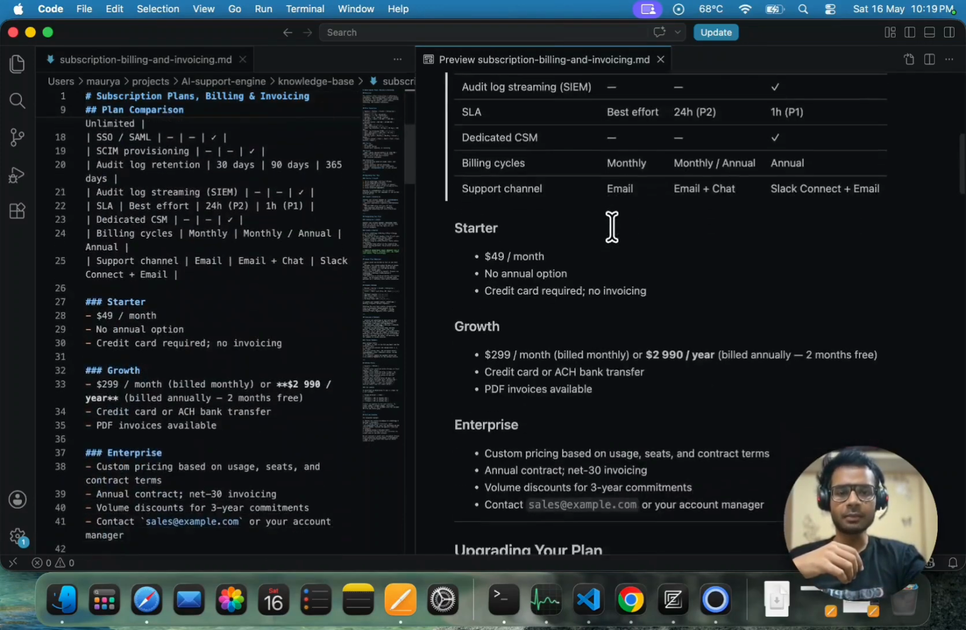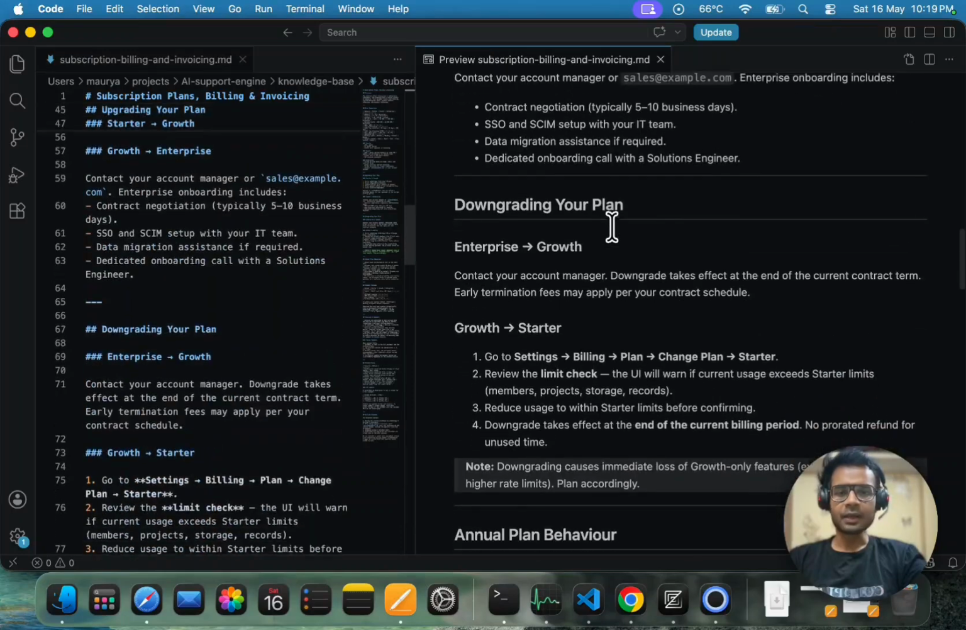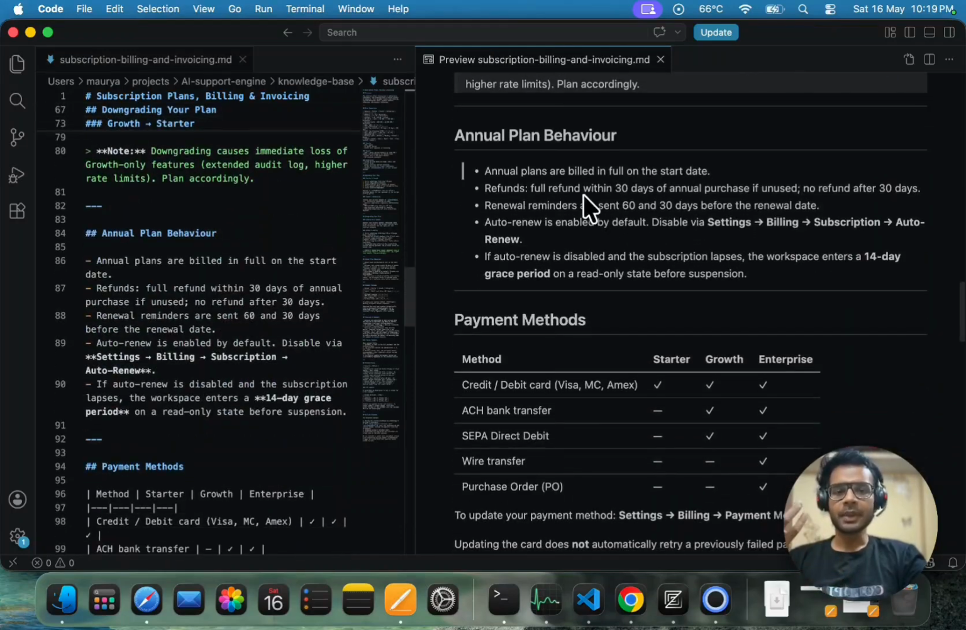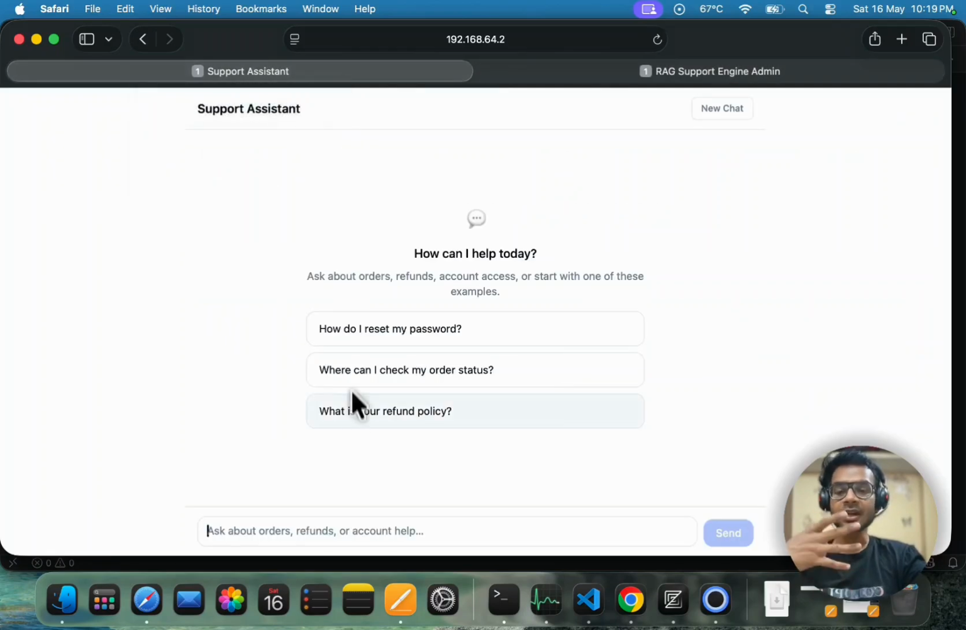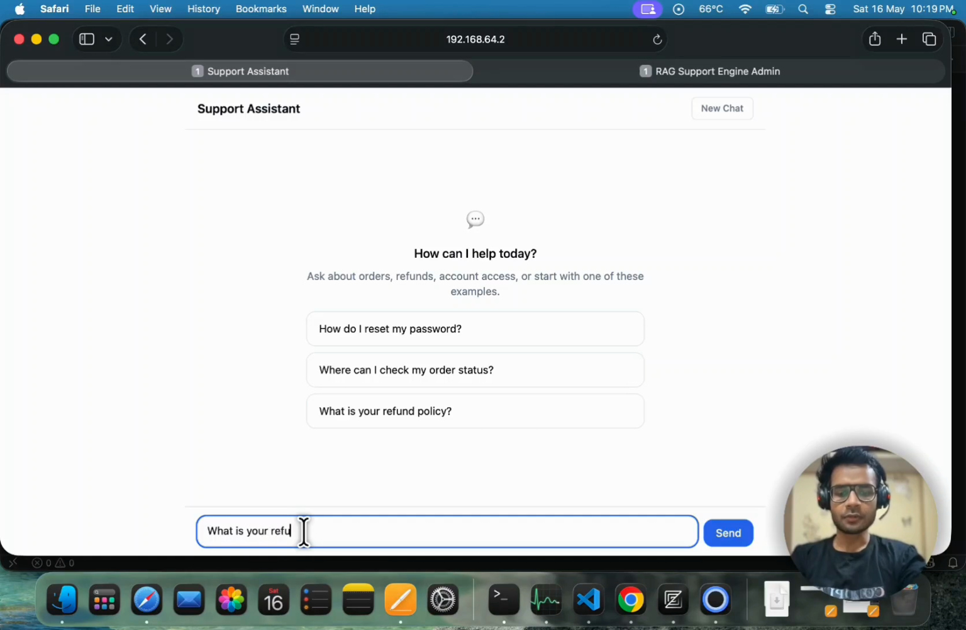So we have some plan comparisons, how to upgrade the plan, how to downgrade a plan, how the annual plan behaves, the payment methods supported, etc. Coming back, our document is successfully ingested now. Let me now take you to the customer-facing UI and we'll start asking some questions. So let's say I ask a question: what is your refund policy on annual plans?